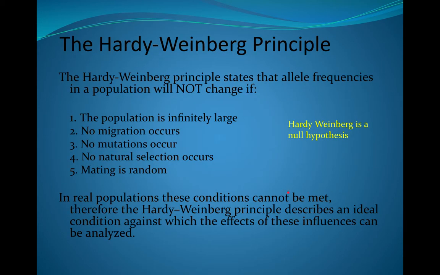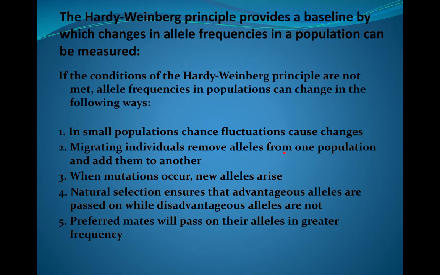So remember the 5 conditions for Hardy-Weinberg, right? The 5 conditions for Hardy-Weinberg state that no evolution is possible in a population. I explained this in your last lesson as a null hypothesis. It's just something we compare the real data to, so this gives us some base data by which to compare the actual population.